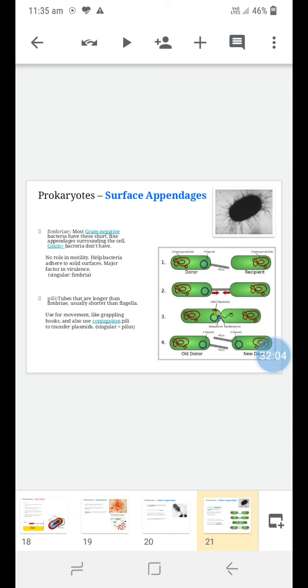Then pili are also there, which are very narrow tube-like structures, longer than the fimbriae and usually shorter than the flagella. They help in the movement of the cell like grappling hooks, and they also help in conjugation, meaning the transfer of genetic material from one cell to another.